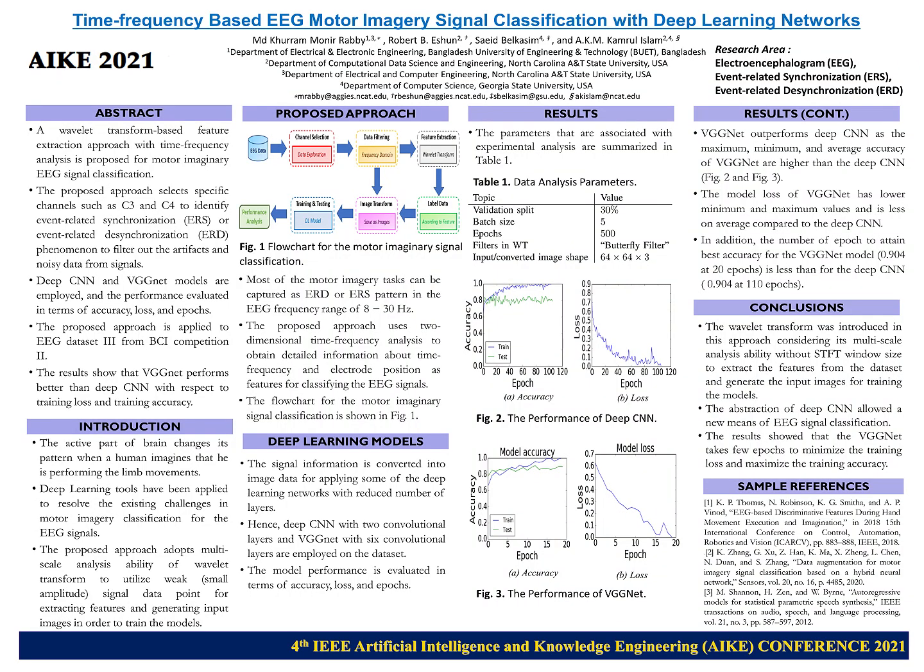Our methodology follows a structured pipeline. First, we select C3 and C4 channels to identify ERS patterns and filter noise. Then, we apply continuous wavelet transform to generate 2D time-frequency representations, which are converted into 64 by 64 by 3 RGB images. These images serve as input to deep learning models. Unlike STFT, wavelet transform avoids fixed window sizes and captures both time and frequency details effectively, making it suitable for small datasets. This flowchart summarizes our classification pipeline.